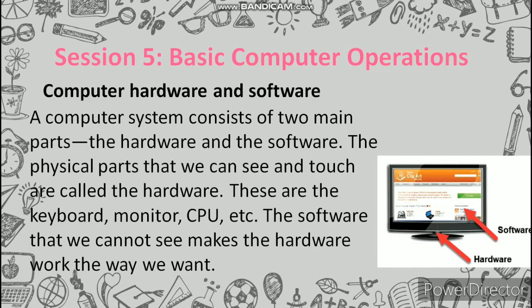Now come to session 5, basic computer operations. Computer hardware and software. A computer system consists of two main parts, the hardware and the software. The physical parts that we can see and touch are called the hardware. These are the keyboard, monitor, CPU, etc. The software that we cannot see makes the hardware work the way we want. In the picture you can see the hardware and the software.